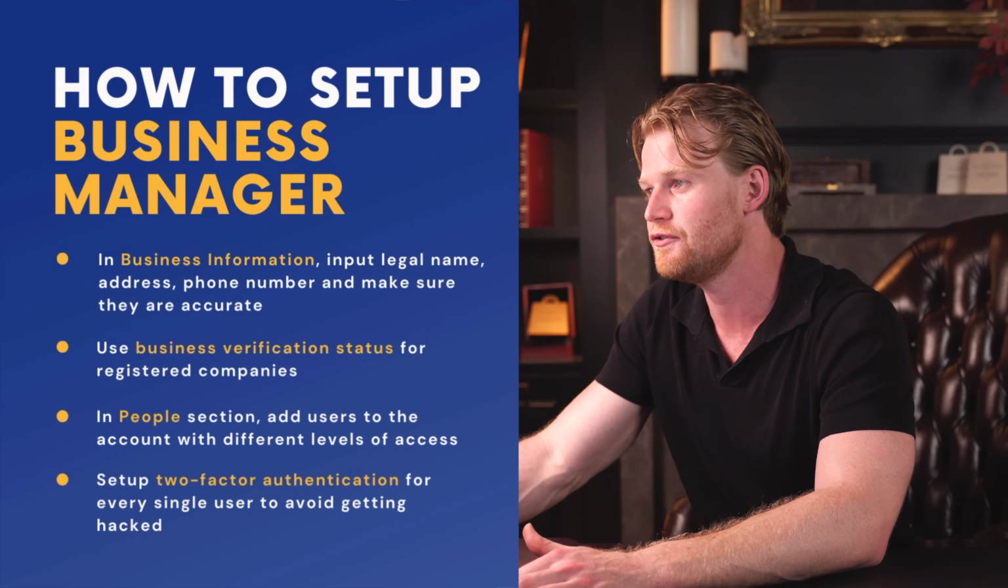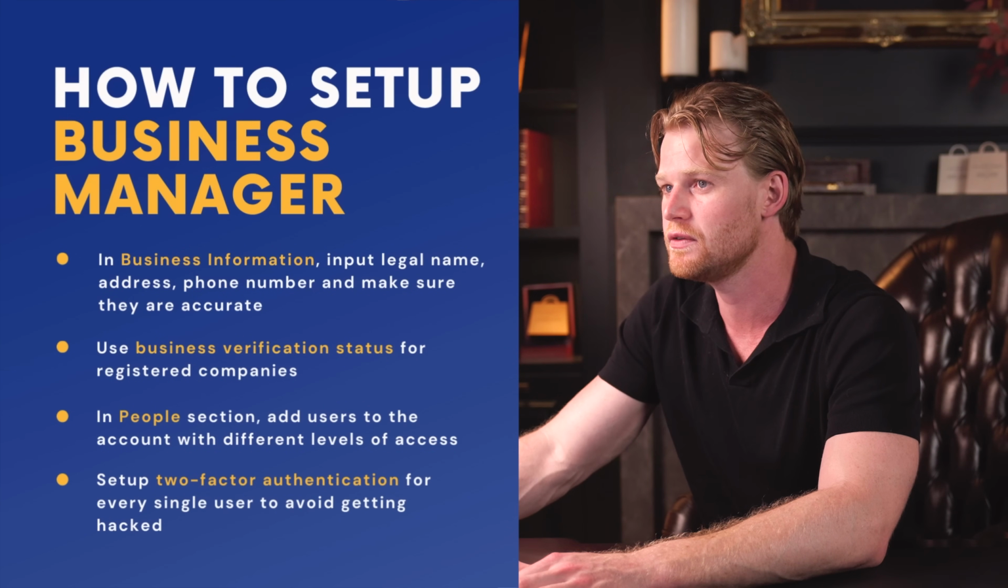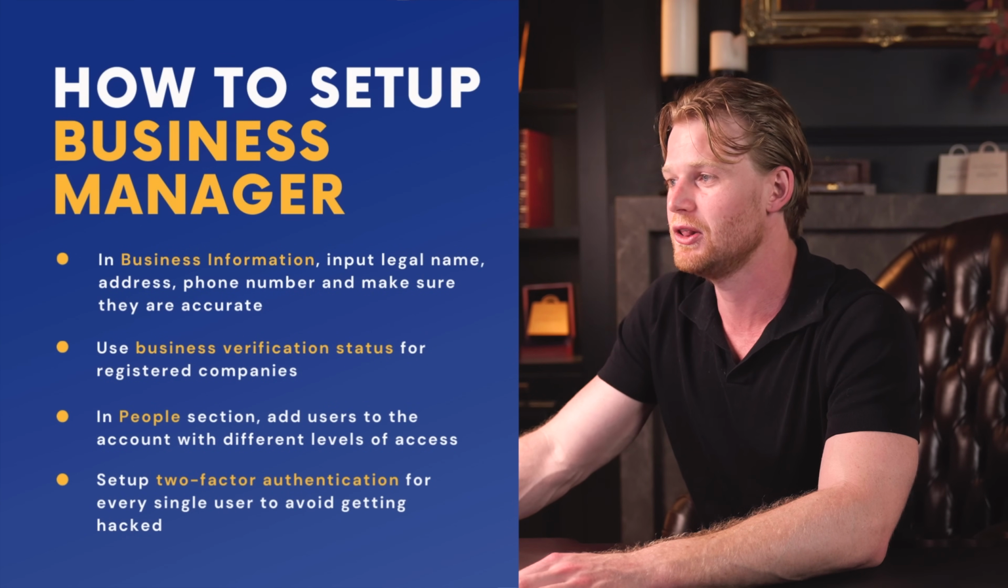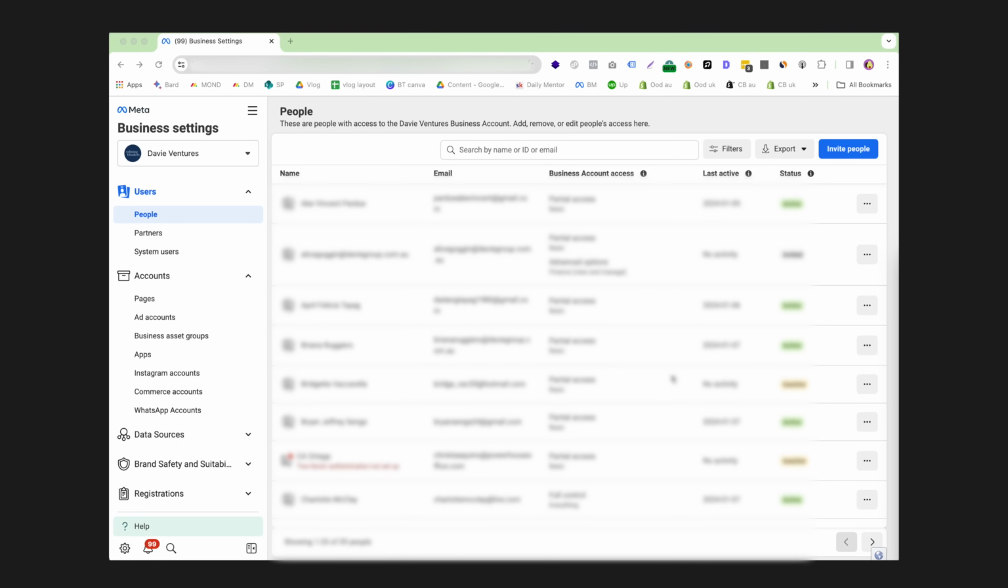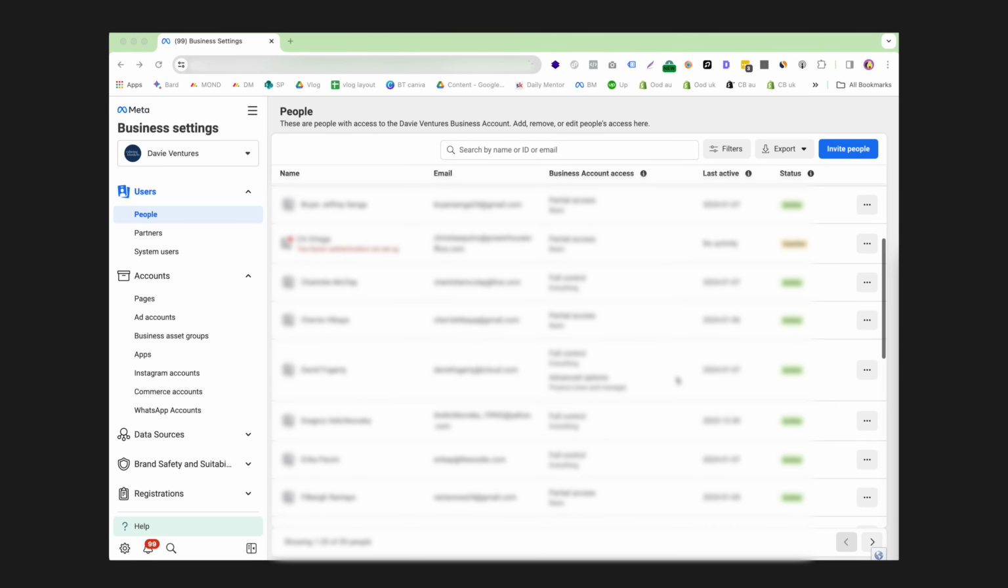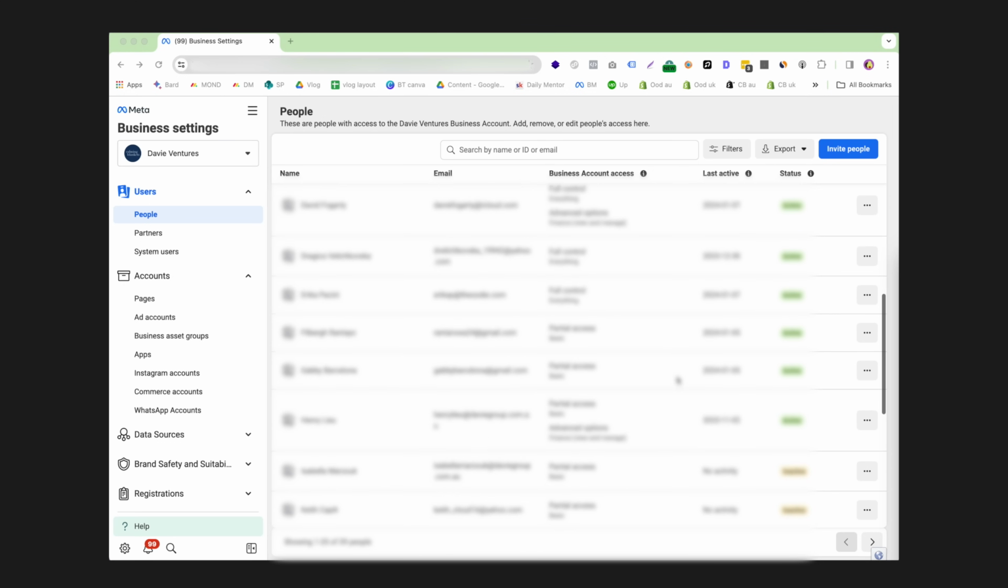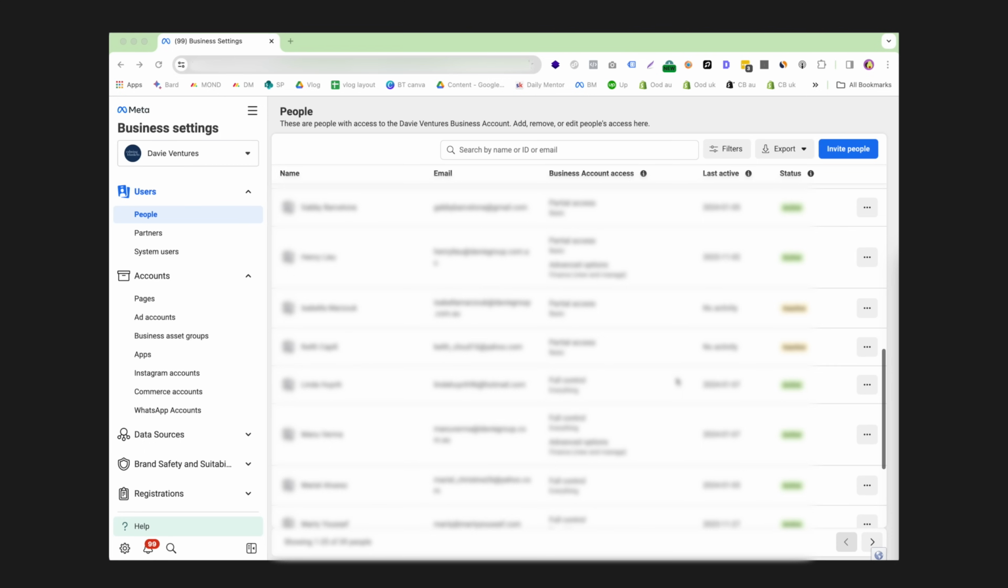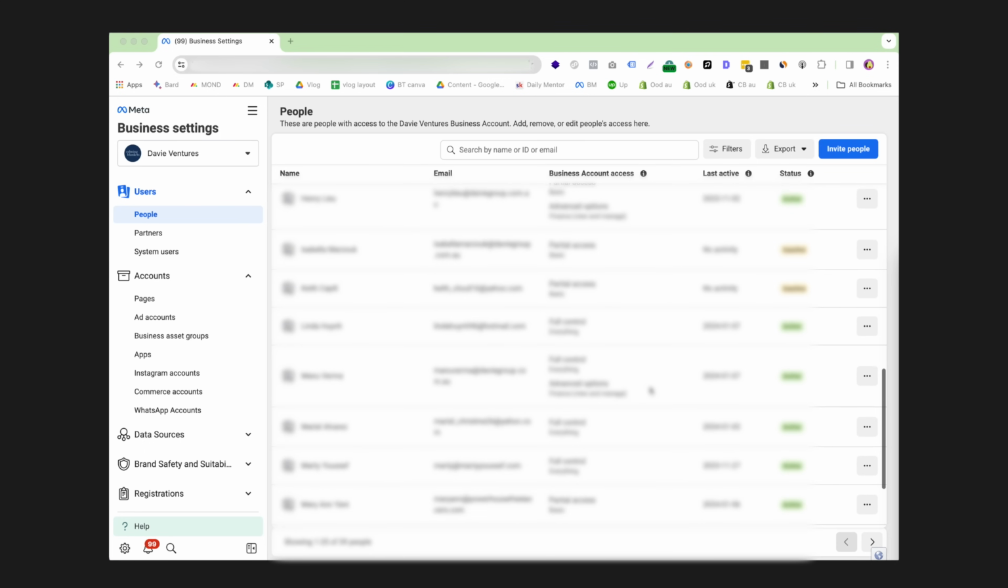Because what will happen if you get hacked, then they will remove you as a user and they'll spend lots of money on your credit card. One tip with these users is add a really trusted second party as an admin in case your personal Facebook gets banned so you can still access your ad account.